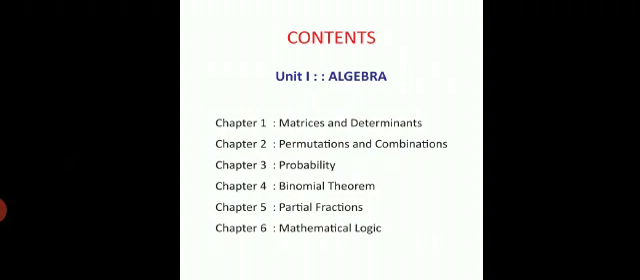Unit number 1 is algebra. In that you have 6 chapters. First chapter is matrices and determinants. Chapter number 2 is permutations and combinations. Chapter number 3 is probability. Chapter number 4 is binomial theorem. Chapter number 5 is partial fractions. Chapter number 6 is mathematical logic.